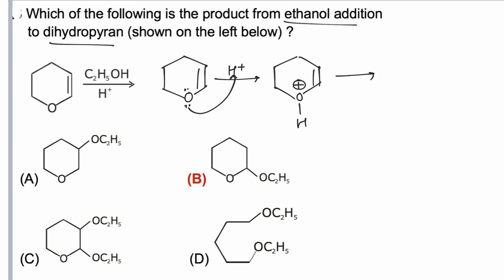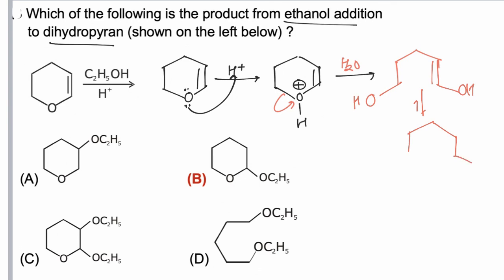Now in acidic condition, the ring will open, and under aqueous condition it will be converted to an enol along with formation of alcohol. Now this enol will get tautomerized to a carbonyl compound.